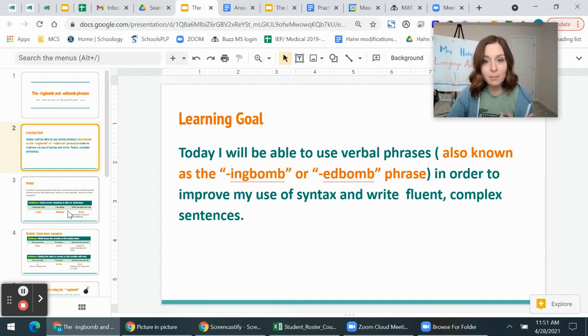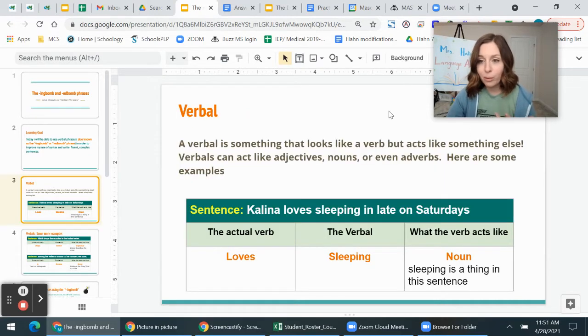Now, an ingbomb and edbomb phrase are really what we call verbal phrases. So I want to teach you very quickly what a verbal is. When you think of the word verbal, you probably hear verb in there. A verbal is a word that looks like a verb. It looks like an action word, but it acts like something else. So verbals are words that look like verbs, but they can act like adjectives, nouns, or even adverbs.